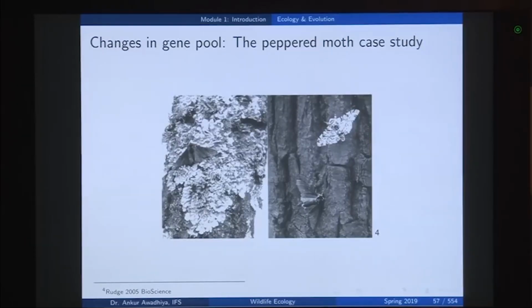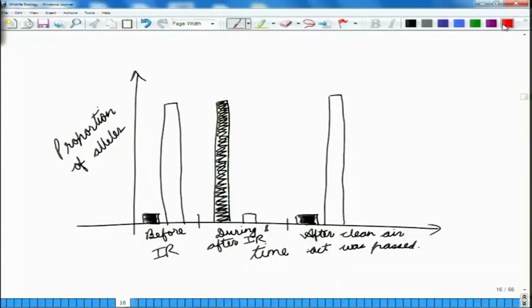Now, here it is important to note that whenever there are these changes in the gene pool, in most of the situations we do not have a situation in which you have 100% organisms that are of one variety and no organism that is there of the second variety. So, coming back to the drawing board, here we observe that even in the first situation we had a very few number of individuals that were dark in color, but they still remained there in the system.